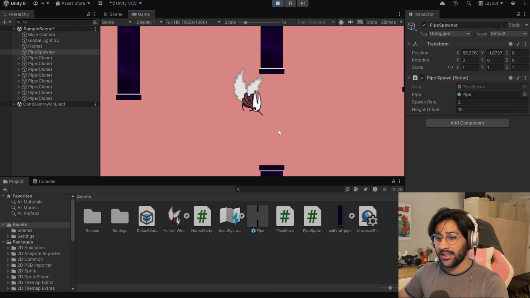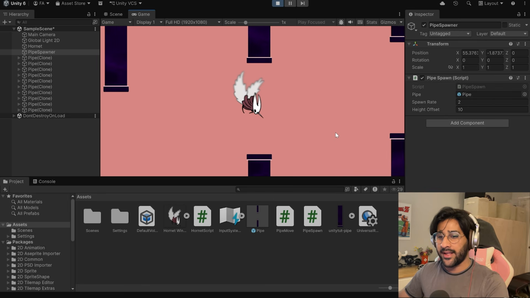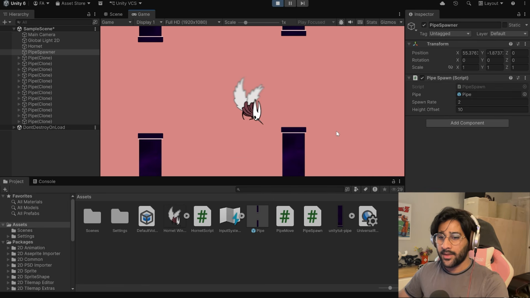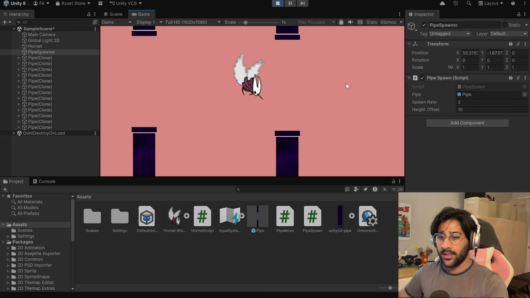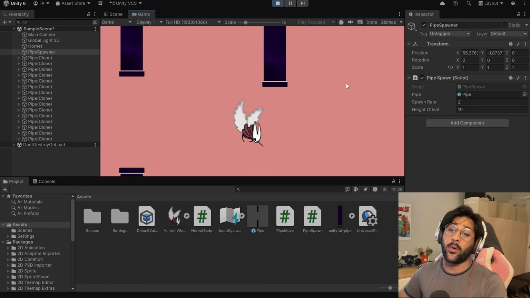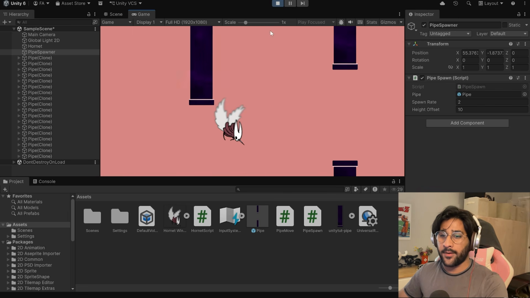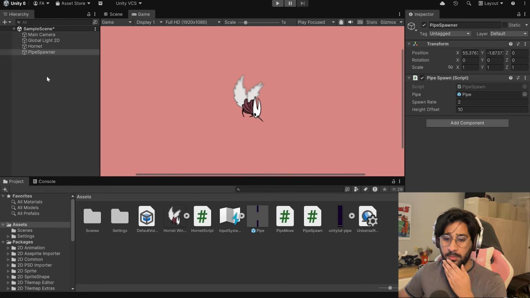I think the space between the pipes is very generous. It makes the game a little bit too easy. I might want to zoom out the camera a little bit, make the space shorter, because this game is barely a challenge right now, but it works in principle, which is what we like, baby. Now we need to figure out, like I said before, how to delete these spawning pipes. As you saw on the left, they just keep on spawning.